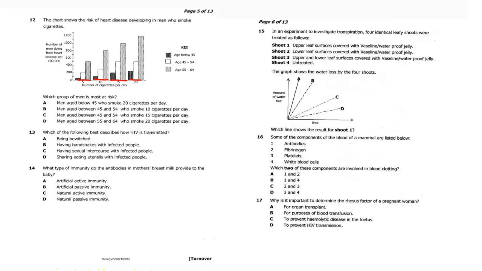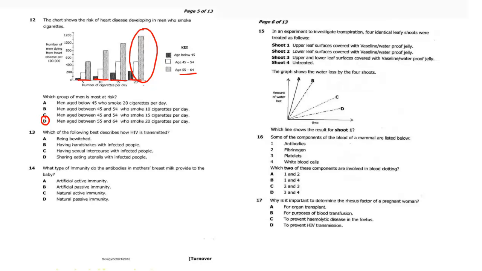Which group of men is most at risk? We can look at this. So this is the age, you can see the age 55 to 64, who smoke 20 cigarettes. So if you look at T, men aged 55 to 64 who smoke 20 cigarettes per day.